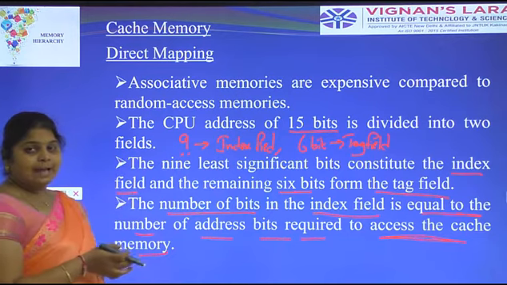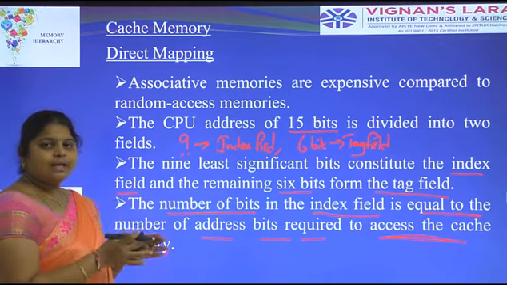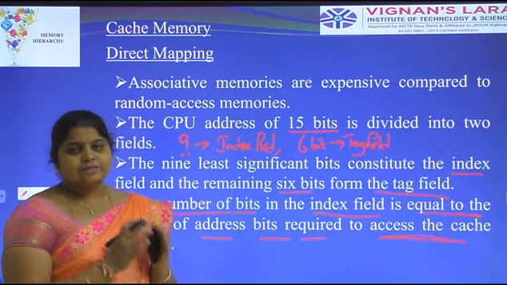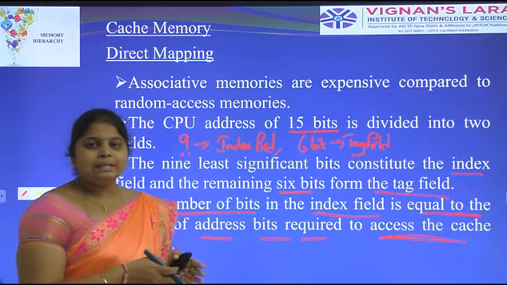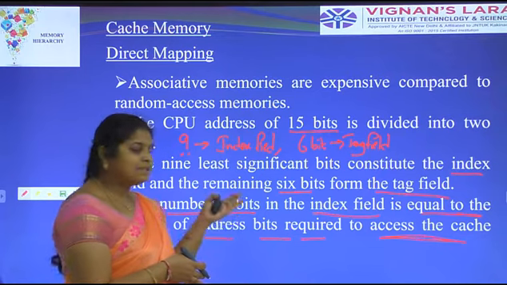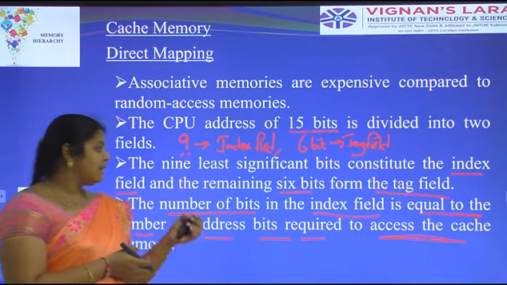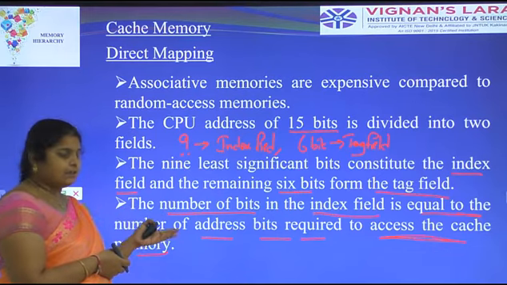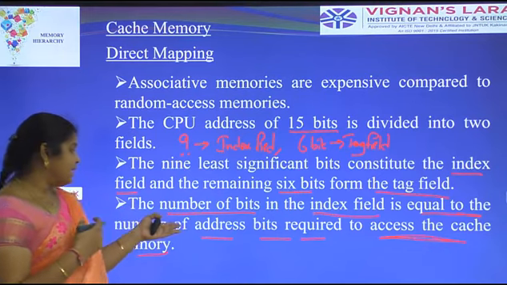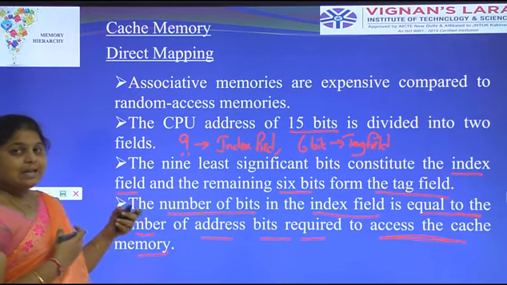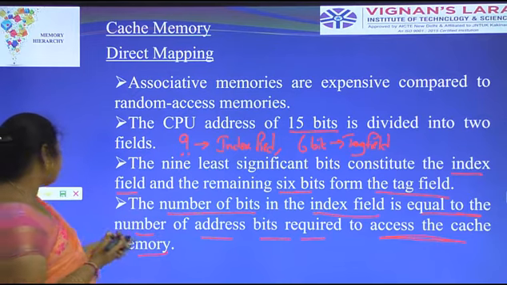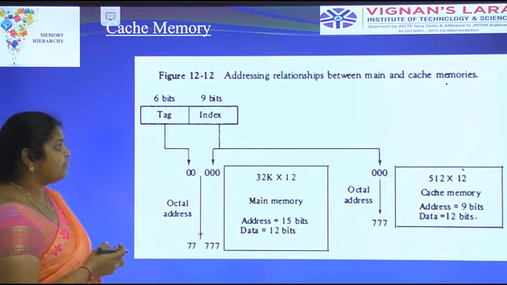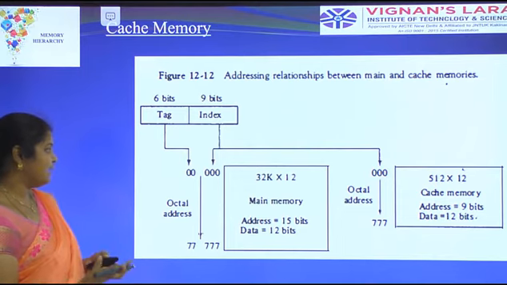Here direct mapping has two fields. In total the CPU address has 15 bits, so it is classified into two: 9 bits represented as the index field and 6 bits as the tag field. The number of bits in the index field is equal to the number of address bits needed to access the cache memory. This is the address relationship between the main and cache memory.